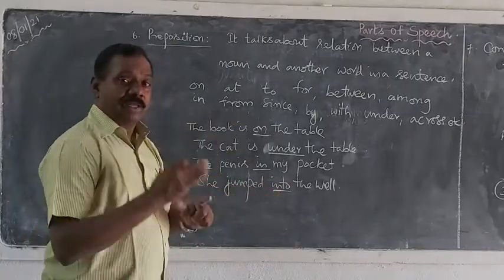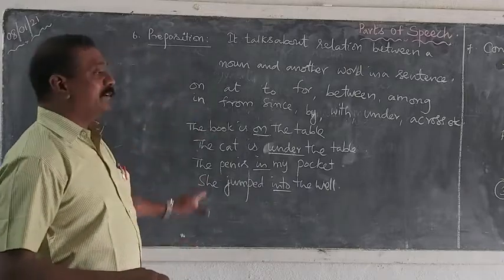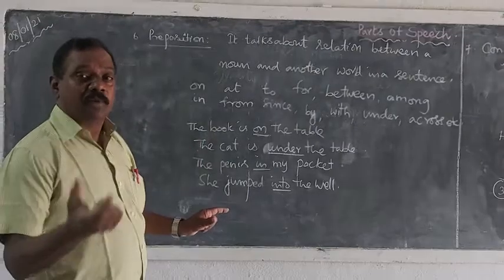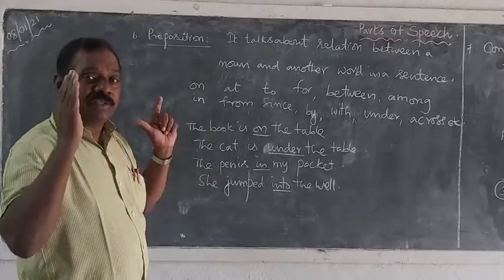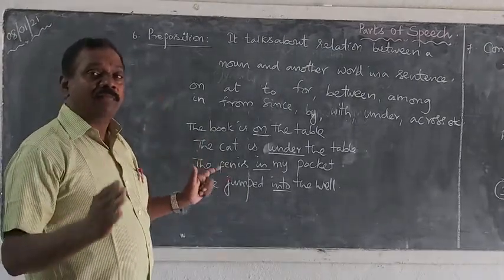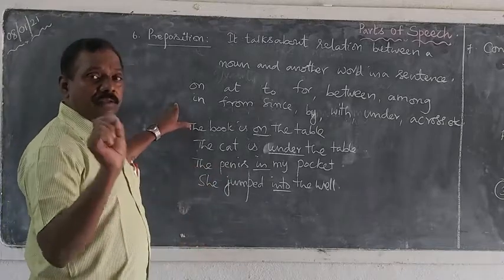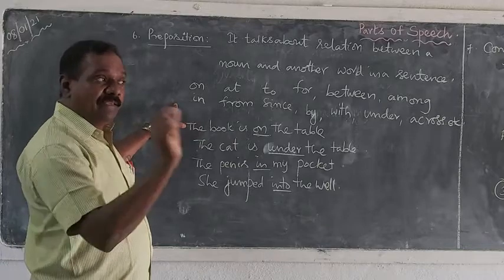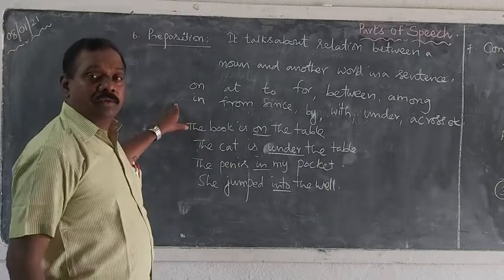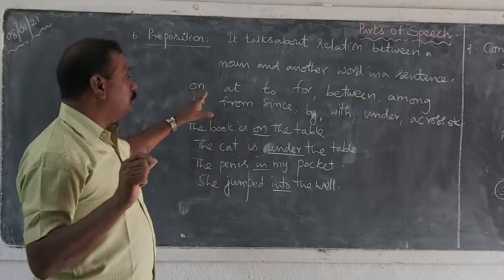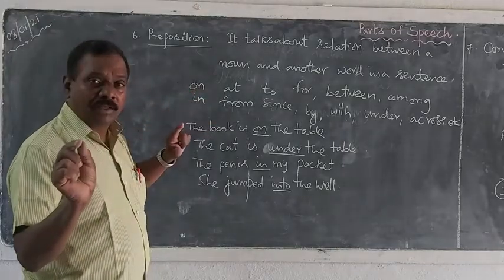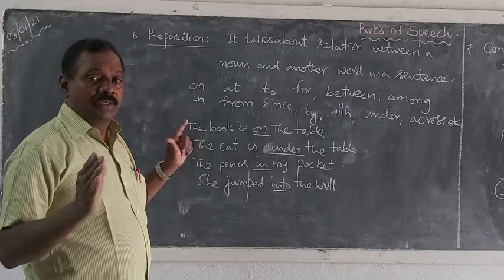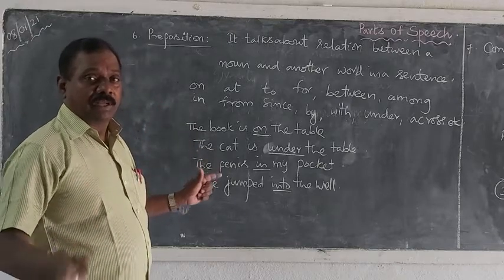So into shows action. So a preposition is a word which shows relation, which tells about the position, which tells about the exact time. So the meeting will be at 6 o'clock. Where are you? I am standing at the table. Where is this? This is at the market. So I add to, on, to these simple words, but very difficult to use appropriately sometimes.